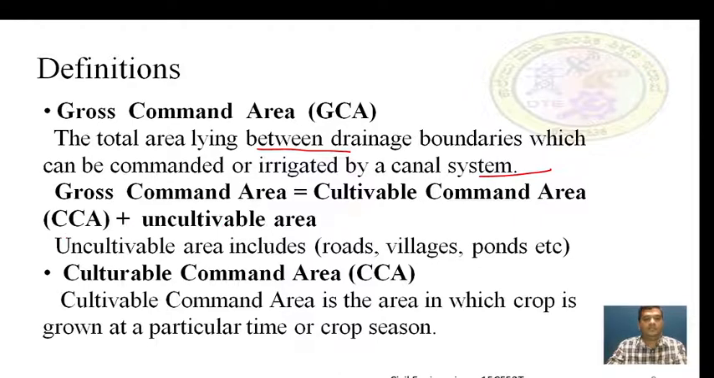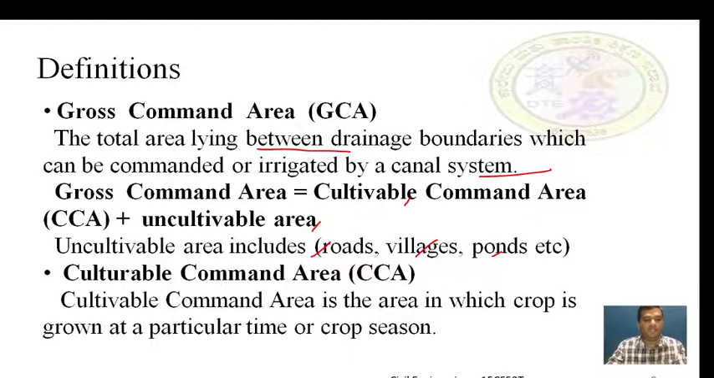CCA plus uncultivable command area. Cultivable command area means which can be irrigated. Uncultivable command area means which cannot be irrigated. Like examples, roads cannot be irrigated, and villages, and ponds. These are the places, roads, villages and ponds, which cannot be irrigated.